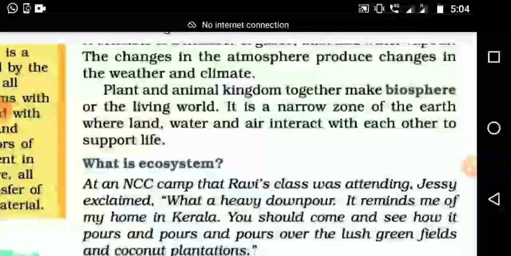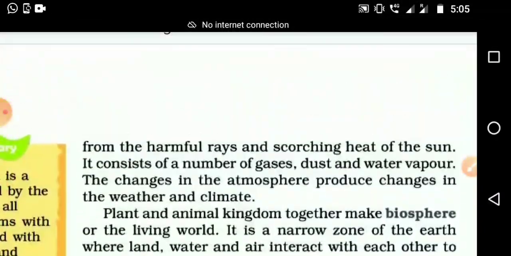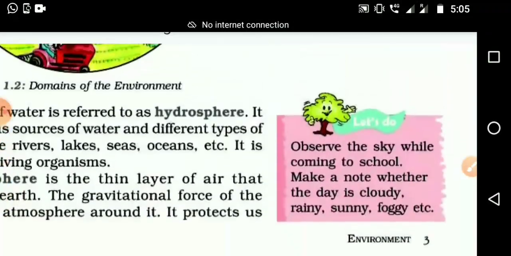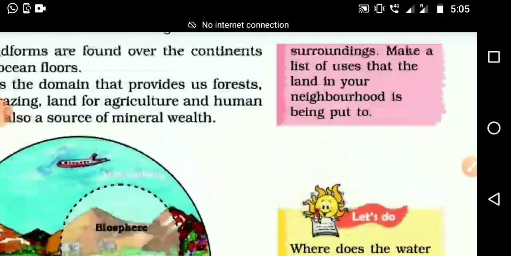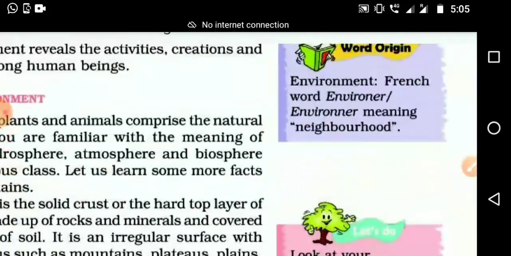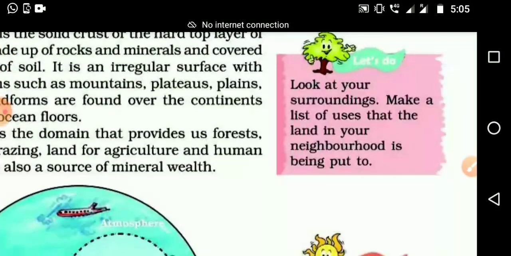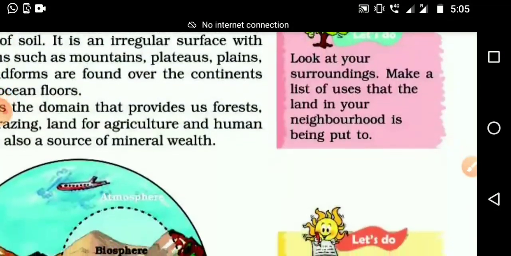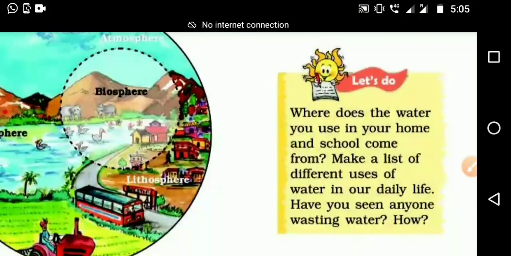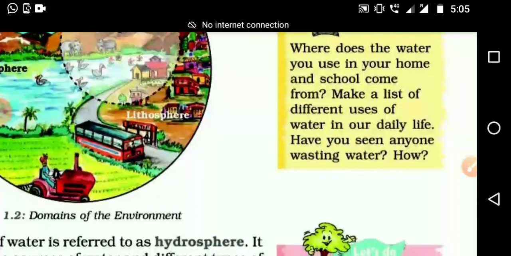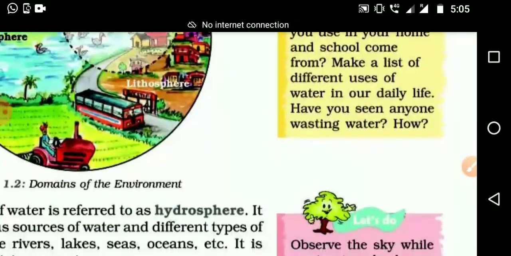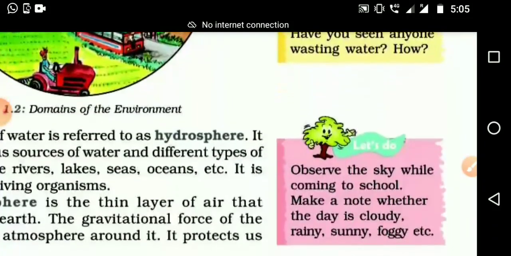Okay, I think this much is clear to you, and we are going to do two small activities. Many activities are given in every lesson; we have more than 10 activities. The first activity: we are going to write the uses of land. Second activity: sources of water, uses of water, and how we can conserve water. So we will do these two activities.